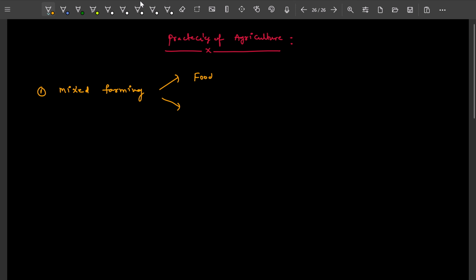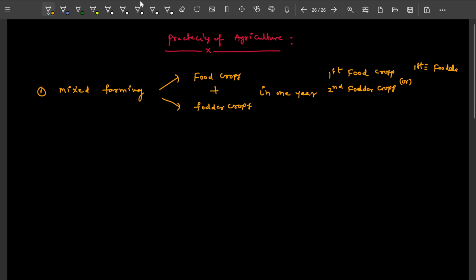We are going to grow food crops plus fodder crops in 1 year. That is, in the first 6 months we grow food crops, and in the next 6 months we grow fodder crops, or first we grow fodder and then food, or vice versa.